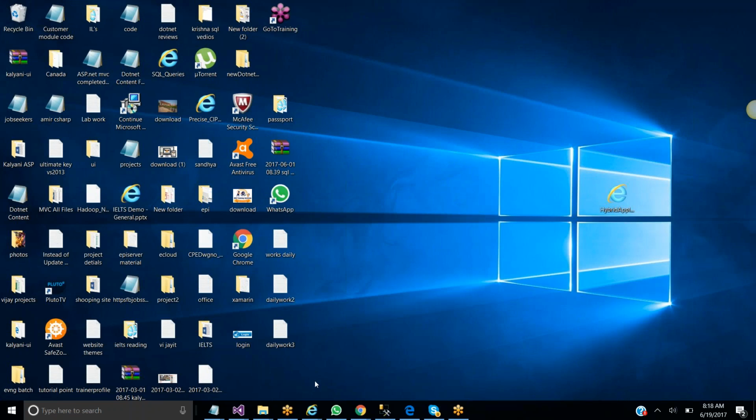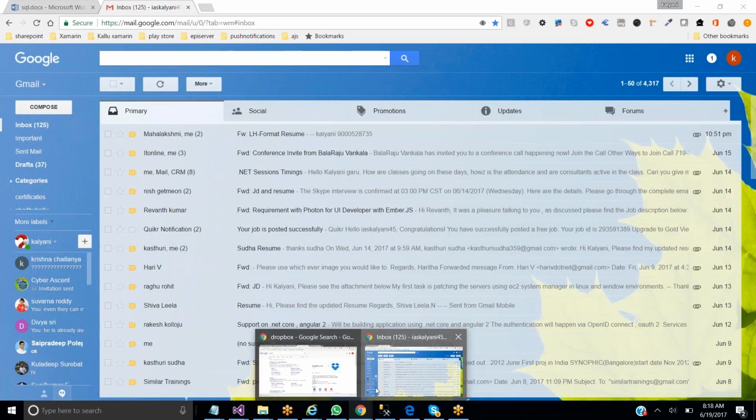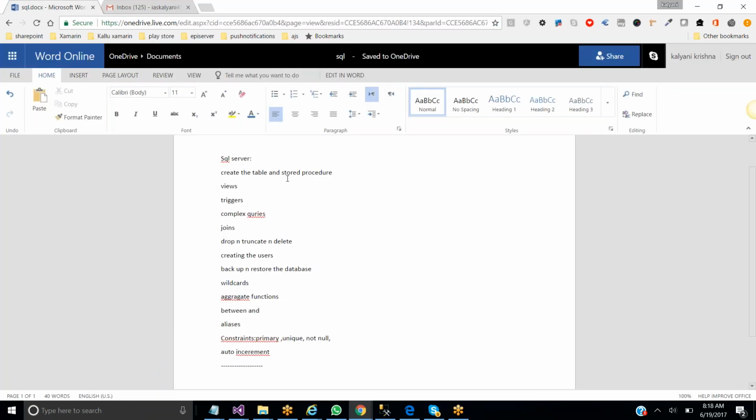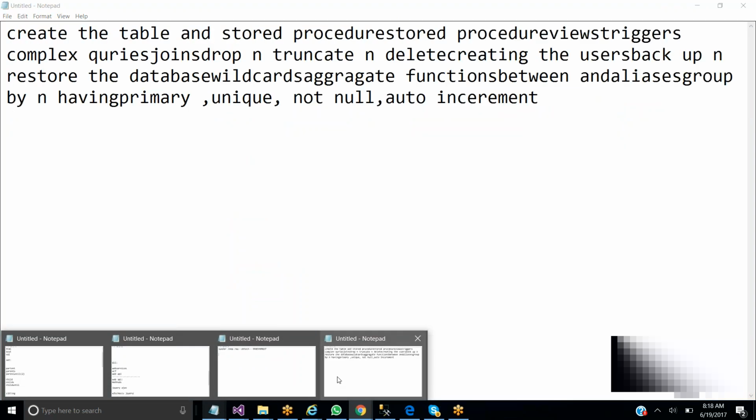Okay. And as we discussed in the last classes, the topics that we are going to discuss in SQL Server are the ones I have shared with you. These are the topics: what is the meaning of SQL Server, how to create a table, stored procedures and views, triggers and complex queries, joins, drop, truncate, and so on. All these topics will be discussed one by one slowly. First, today we're going to discuss what is the meaning of SQL Server and what is the use of SQL Server and all those things.